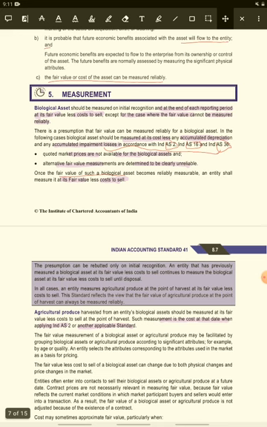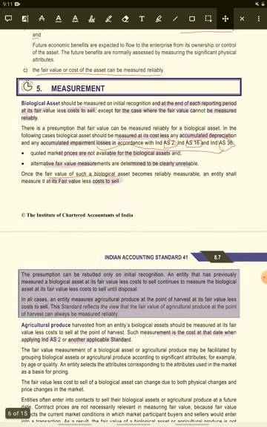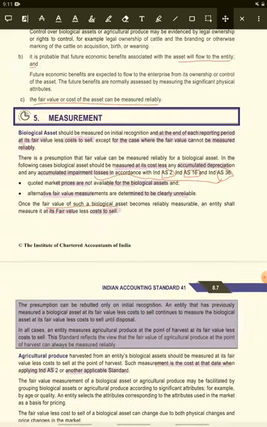Acha, now come to the measurement. How to measure? It is very easy. In case of a biological asset, it is measured at fair value less cost to sell. Fair value as per Ind AS 113, cost to sell, that is an additional cost for disposal of the particular asset, excluding the financial cost and the tax. If the fair value is not available, then what should we do?